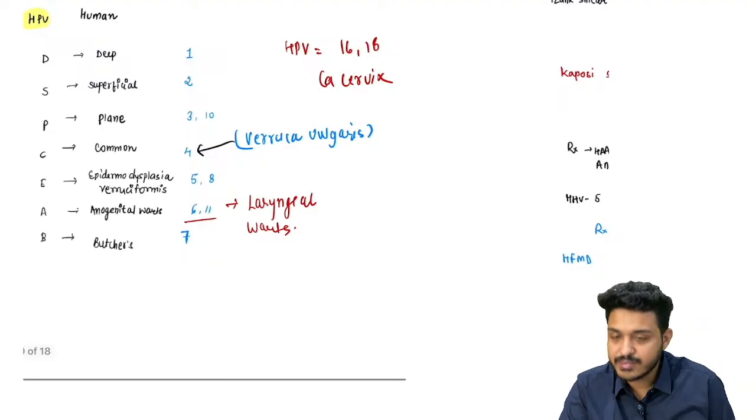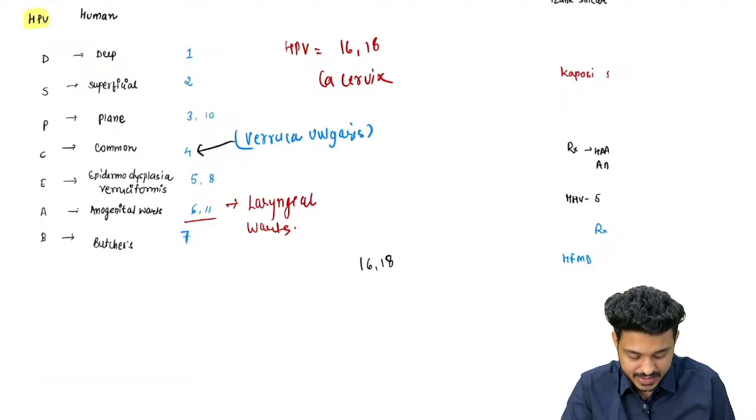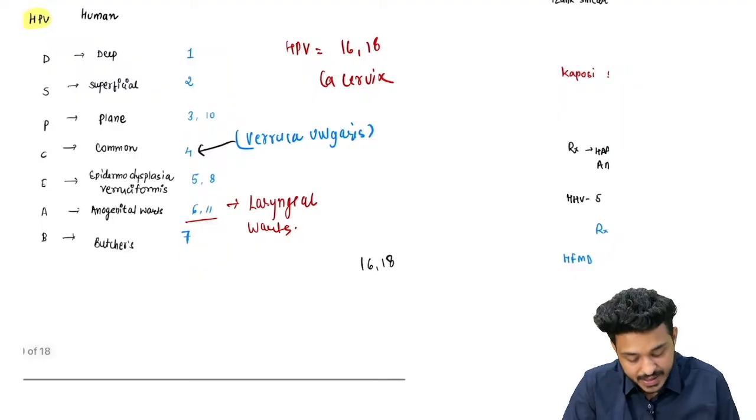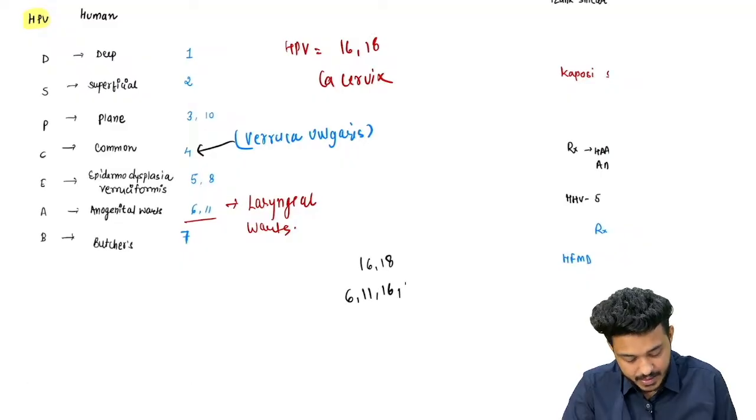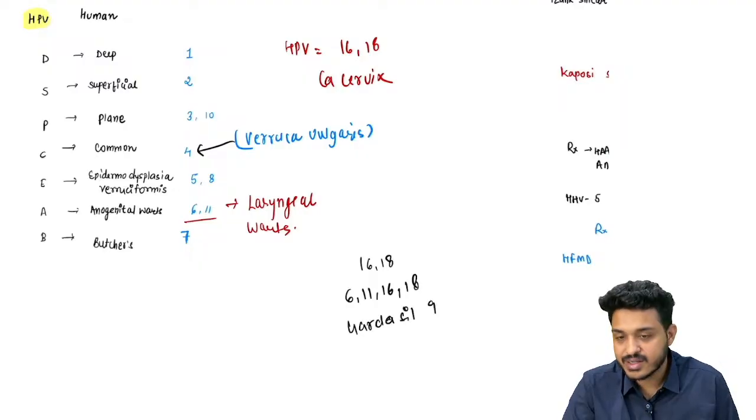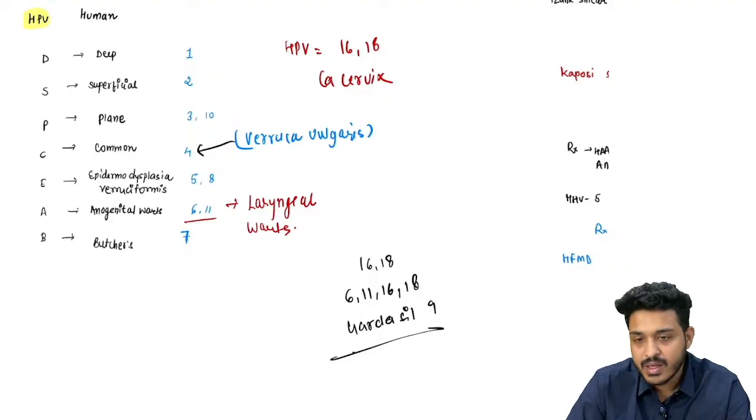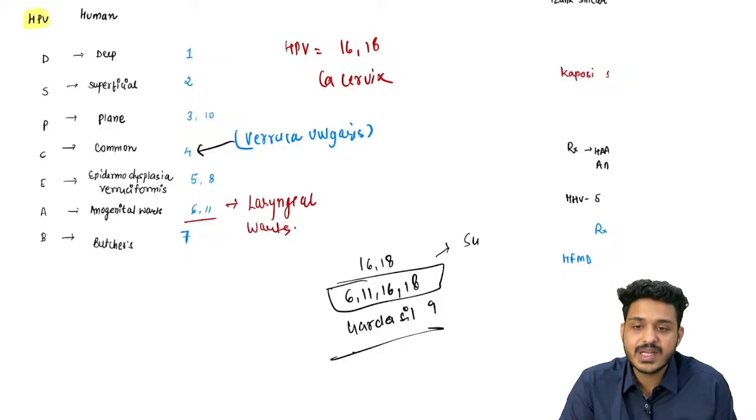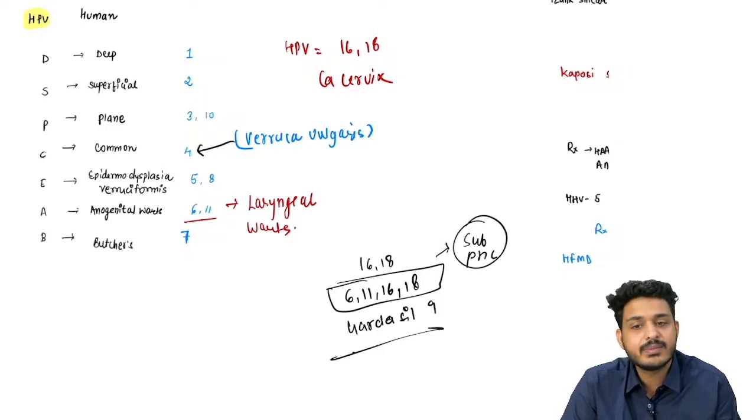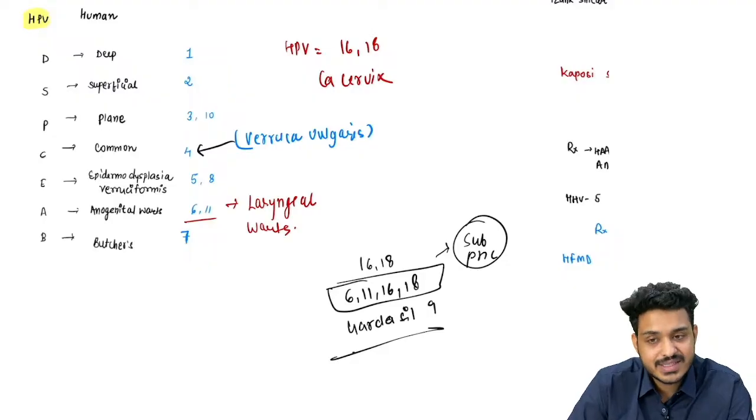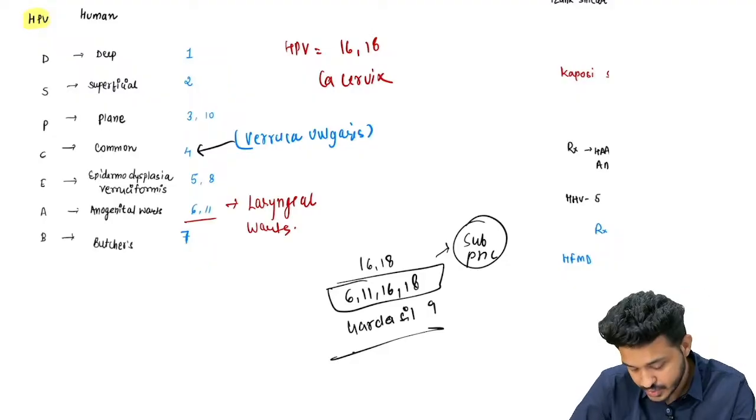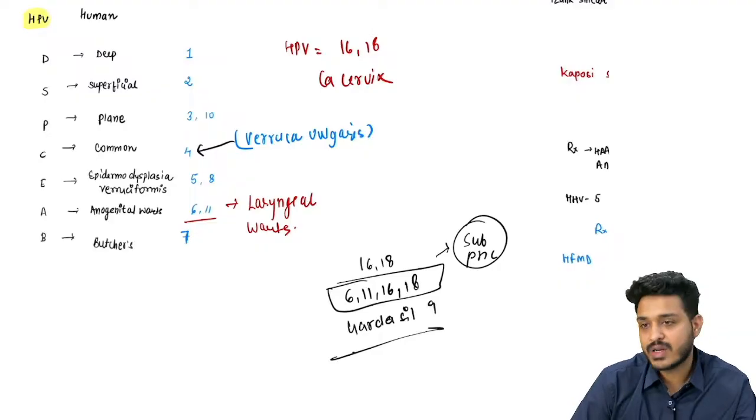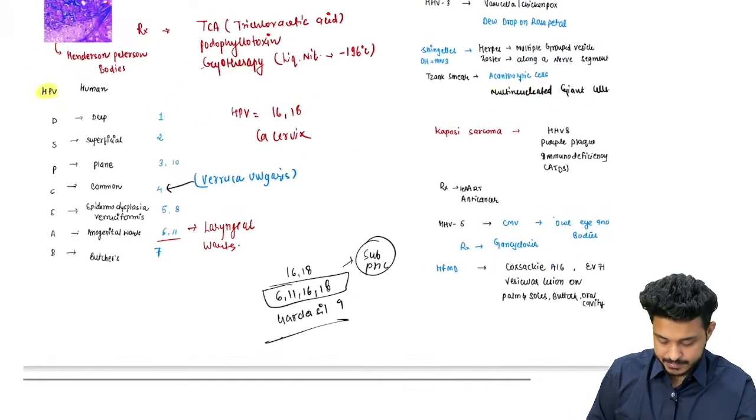So we are having some strains like Cervarix for 16, 18, and we are having 6, 11, 16, 18, which is Gardasil. We are also having Gardasil nonavalent, Gardasil 9, which works against 9 variants. In India, for all the sub centers and PHCs, we are currently giving the 6, 11, 16, 18 vaccine to the people, right? This is an important update that you need to remember.